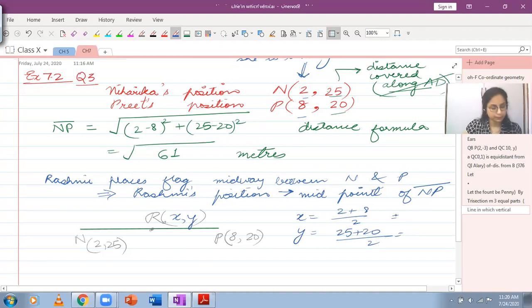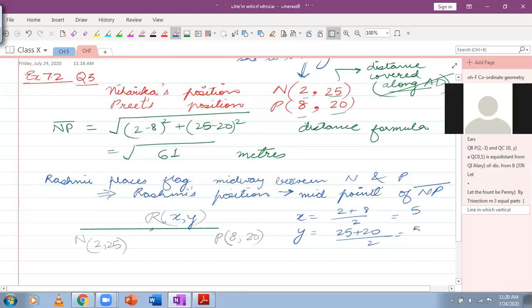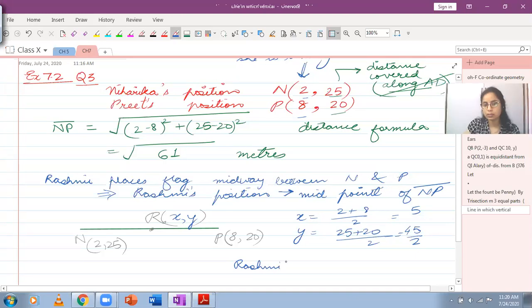What's the answer? This is 5. This will be a fraction, 45 by 2, right? So let's just keep it as a fraction. So you can just give your answer: Rashmi's position, or her flag's position, will be 5, 45 by 2.